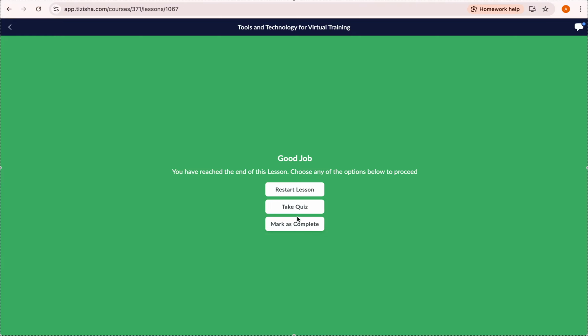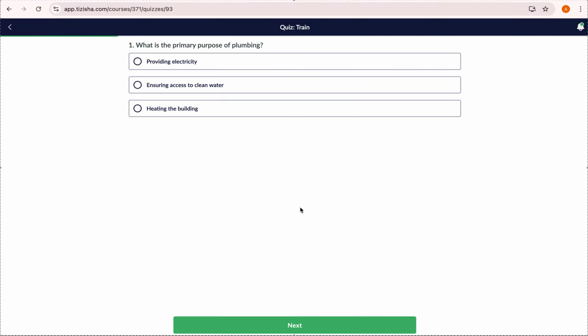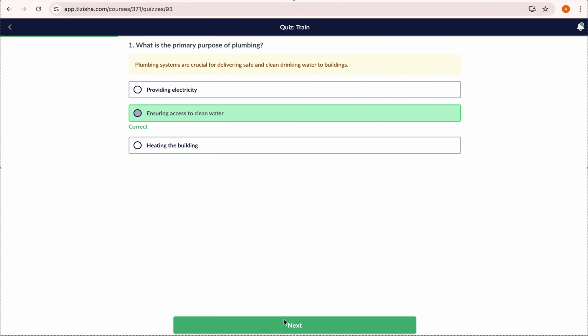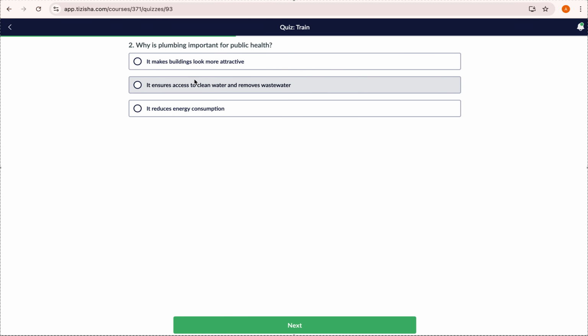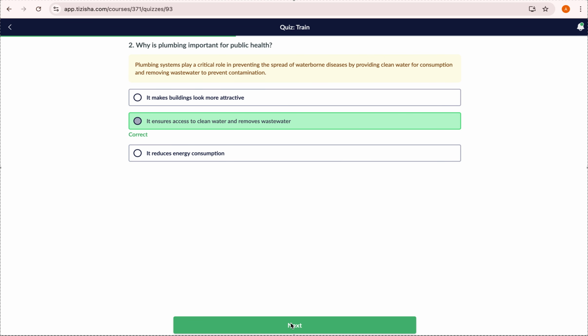Okay, for this case, I'll click on take quiz. Then here are the quizzes. I'll quickly go through this so you can see there are multiple choice questions. I'll quickly navigate through all this.